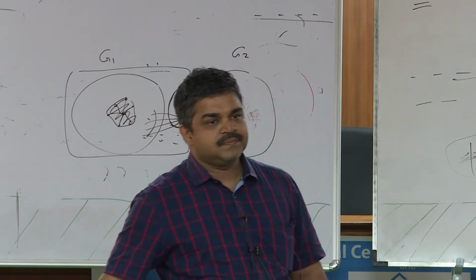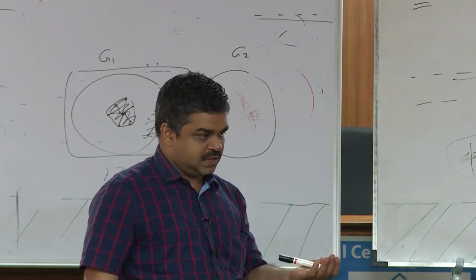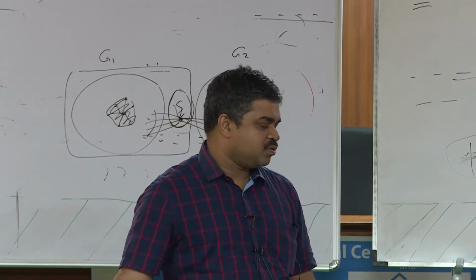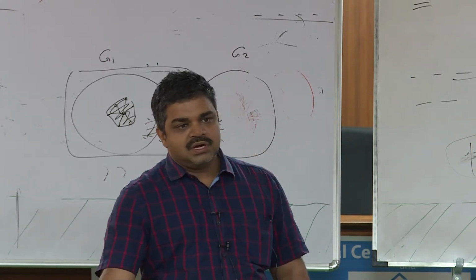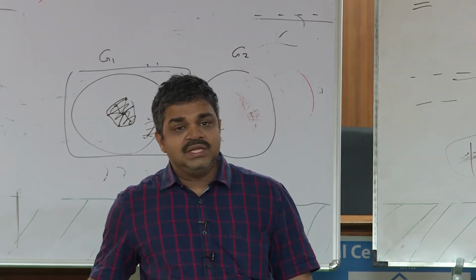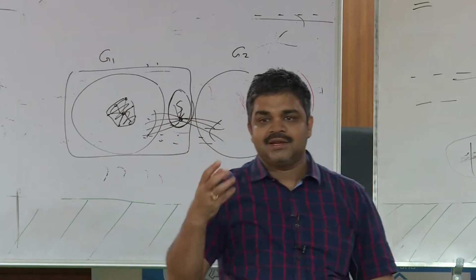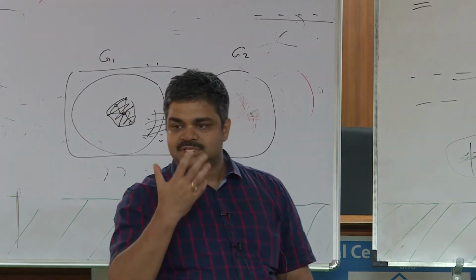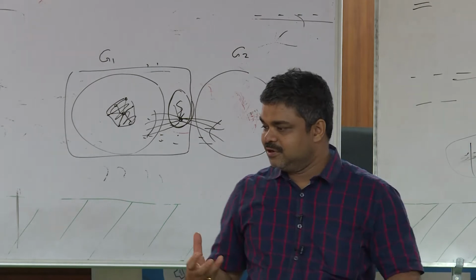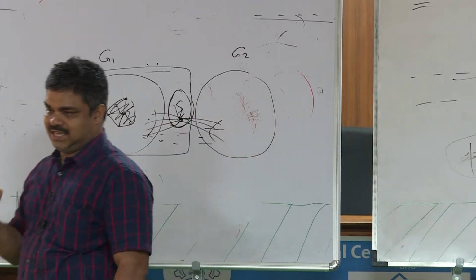Take a separator, and then if I remove the separator, I will get multiple components, maybe two or maybe more. I know that for any chordal graph smaller than the whole, you will get a simplicial vertex. But I am finding it a little difficult to make it work for the full graph, because I don't know where exactly that simplicial vertex will lie.